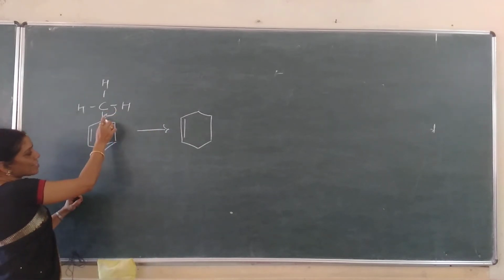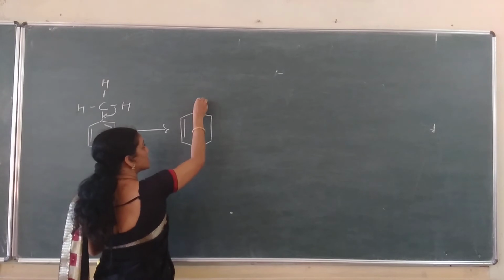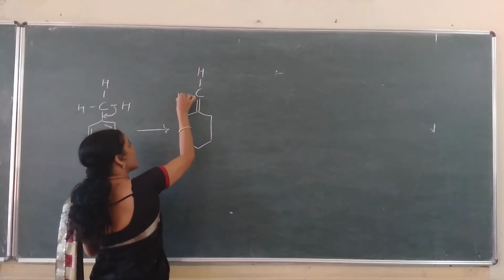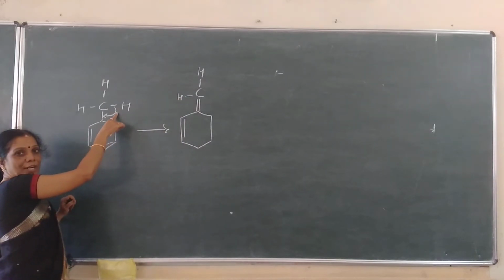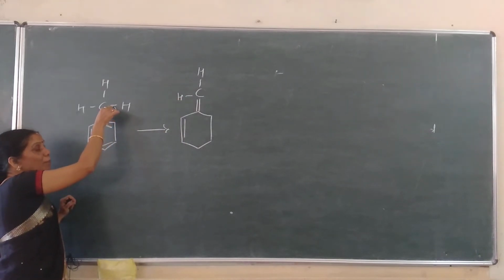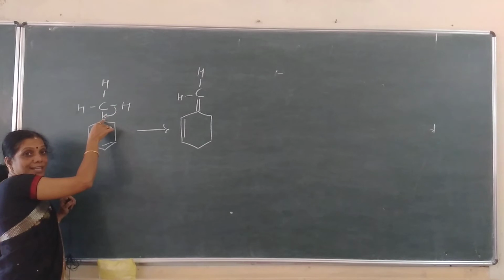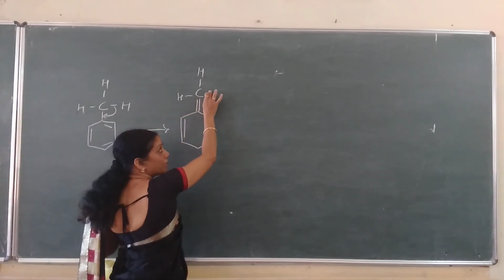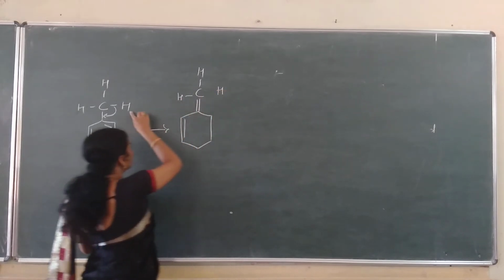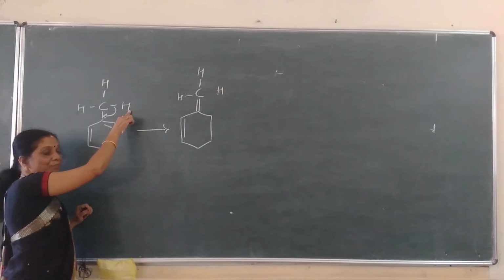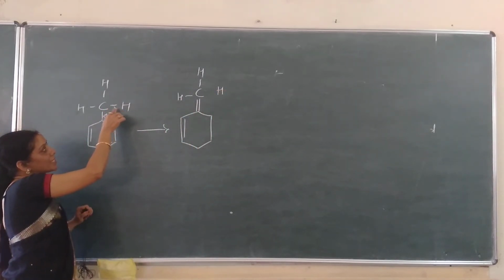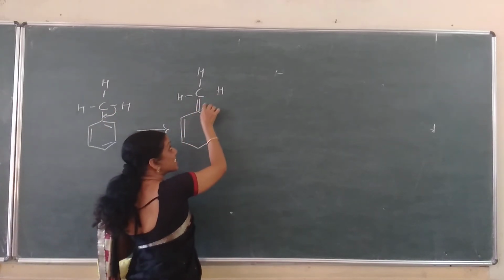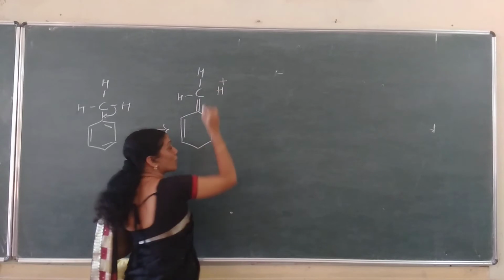See, once the interaction takes place, the single bond becomes a double bond. Between C and H, there is no bond here. Understood? The sigma electrons of the bonded pair are transferred to the benzene ring carbon. That means no bond here, but H, one of the hydrogen atoms, is there. The 2 electrons are shared between this and the carbon atom. That hydrogen loses its electron. Once the transfer takes place, it becomes